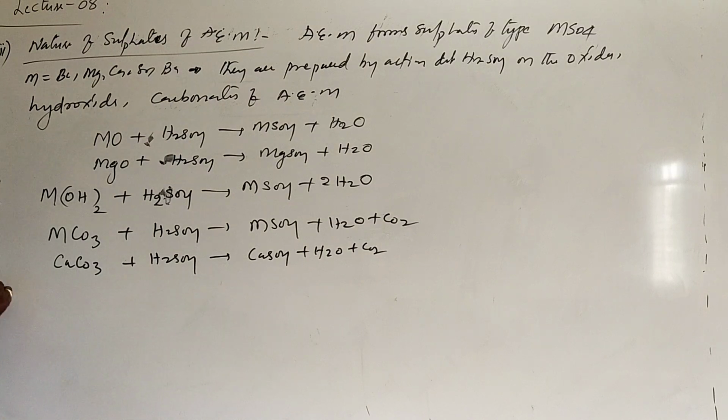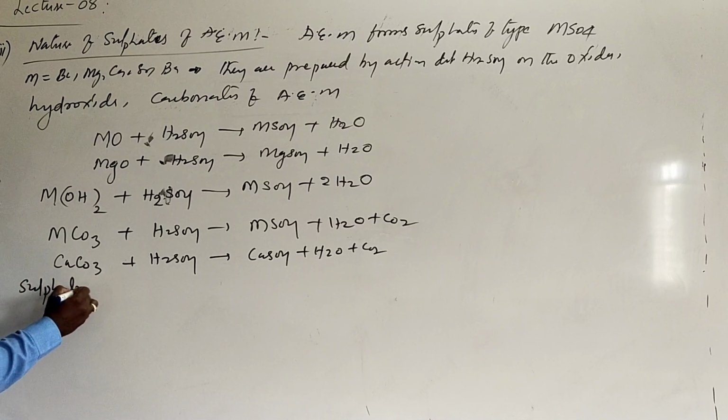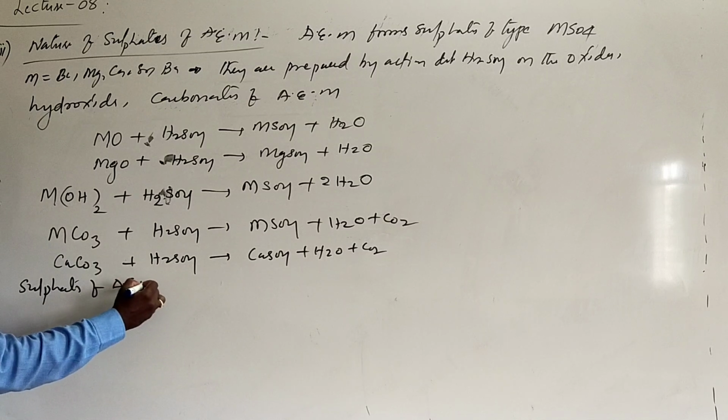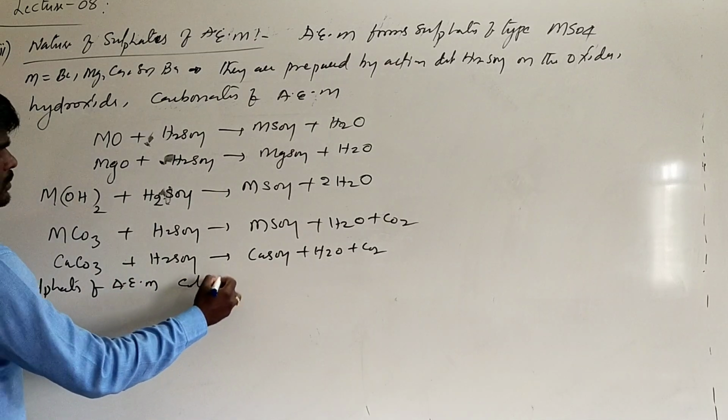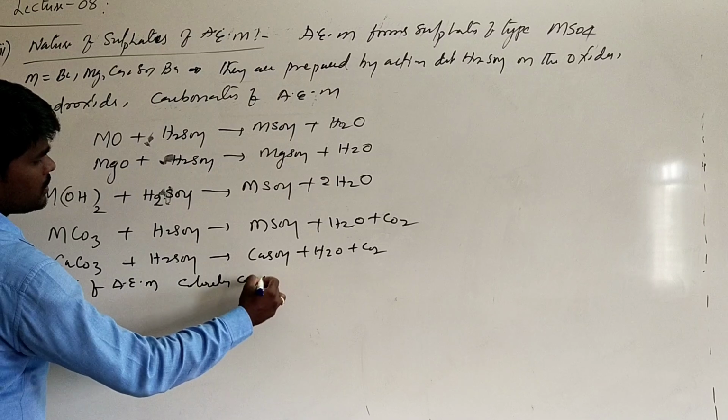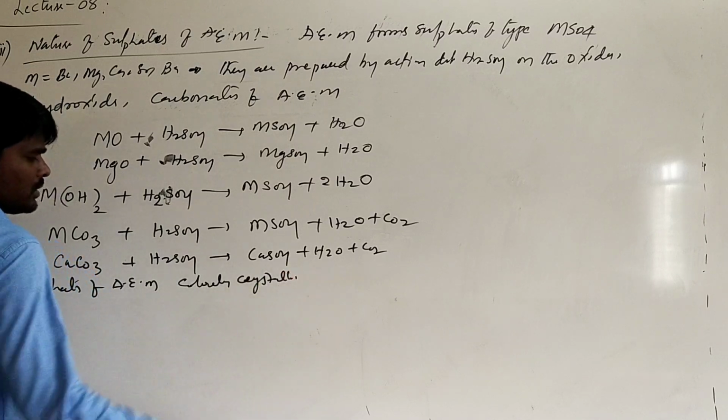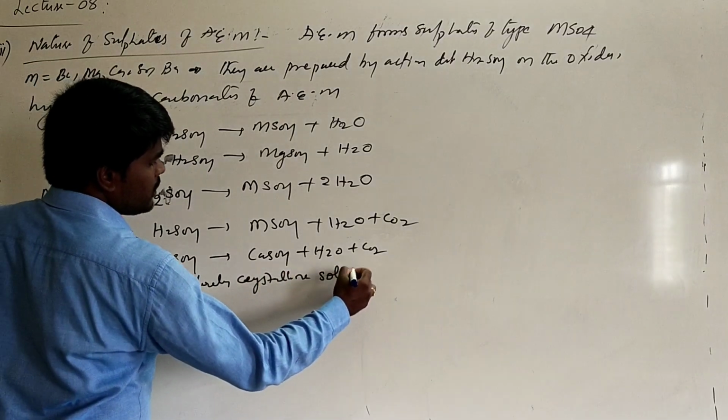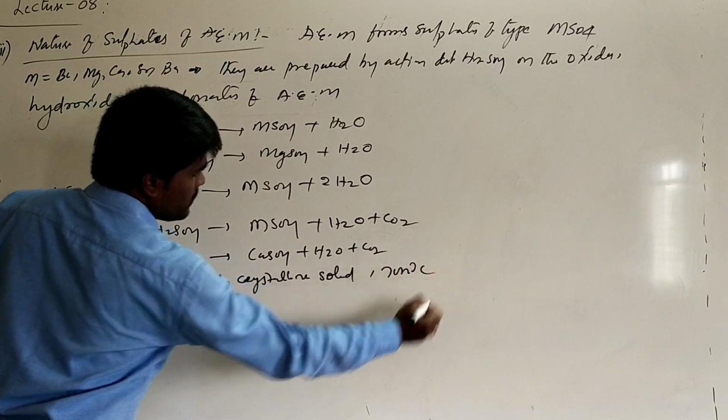Now the important aspect is that sulfates of alkaline earth metals are colorless, crystalline solids and ionic in nature.